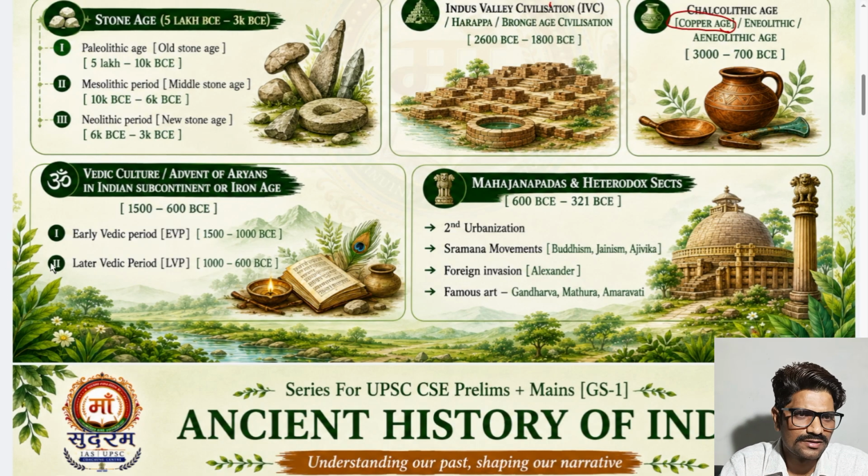Initially, in the early Vedic period, based on our Varna system, we can say social stratification was being generated here. But initially, in the early Vedic period, it was based on our choice, not based on birth.